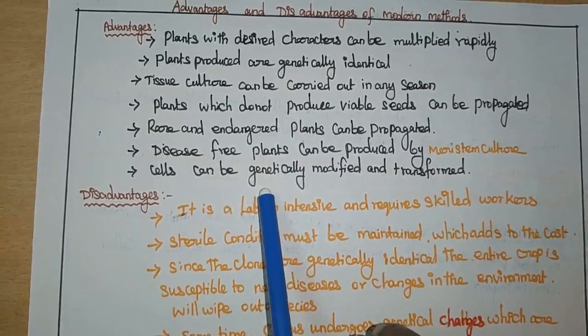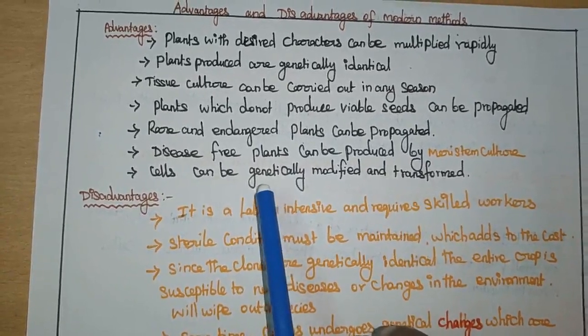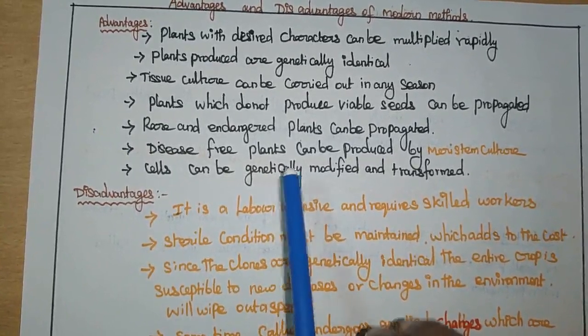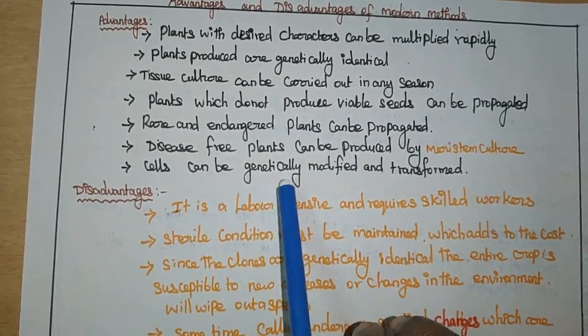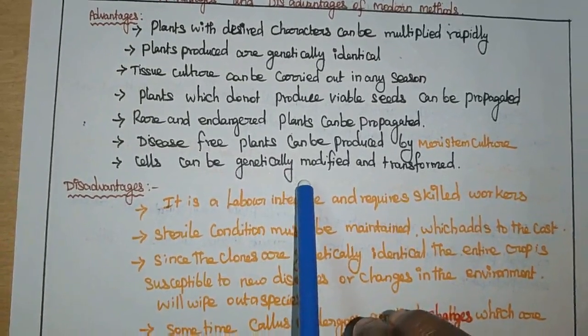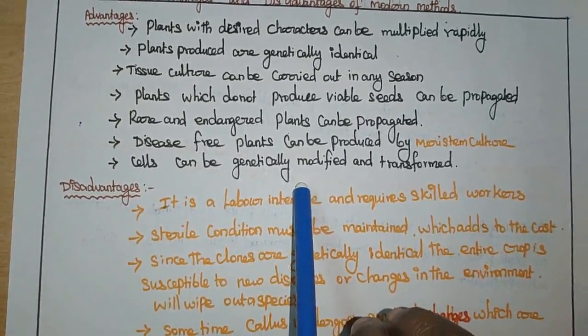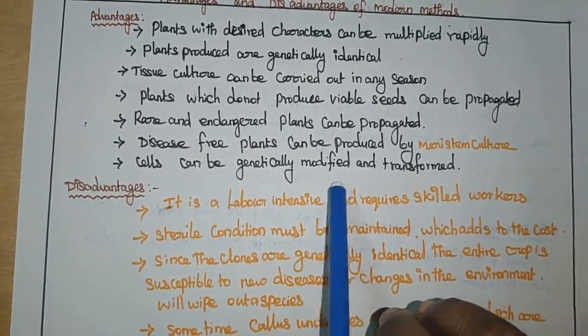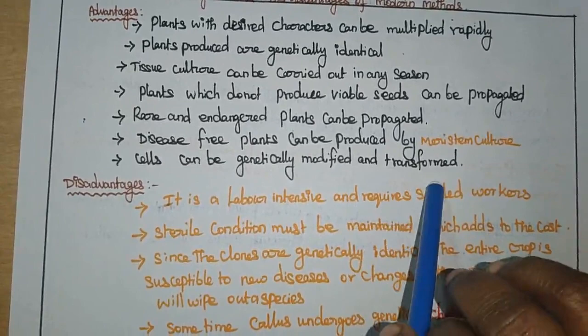So we can identify the gene which is responsible for producing that disease in all generations, and that particular gene can be removed. After removing the gene, that cell can first be grown in the artificial medium. Then it will develop a disease-free plant. From the disease-free plant, many further plants can be produced.